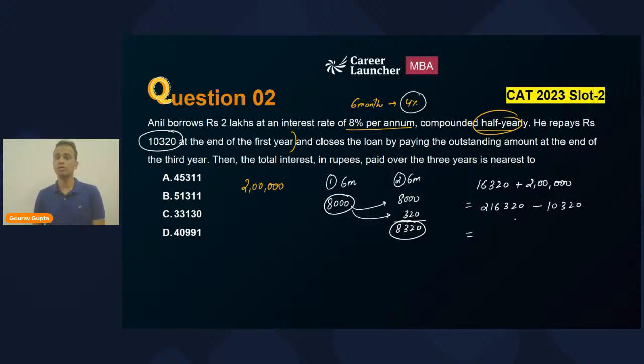So the remaining part of the loan will be equal to 2,06,000, right? And this is at the end of first year or at the beginning of second year. Do you all understand this thing? Yes or no?